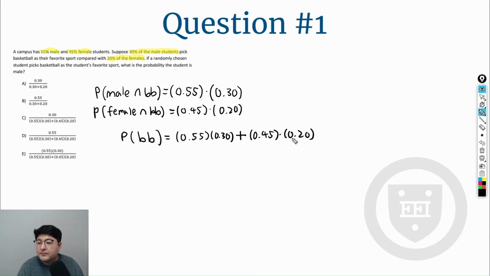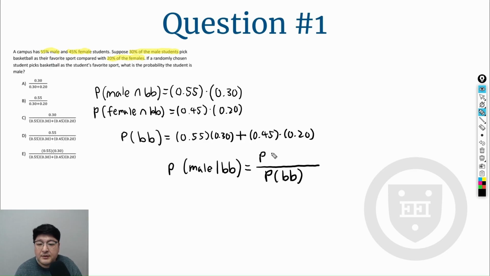Now out of this probability, what is the probability the student is male? So all we have to do is take the probability of male out of the students whose favorite sport is basketball. The denominator is the probability of basketball being their favorite sport, and the numerator is the probability of male with basketball as their favorite sport.